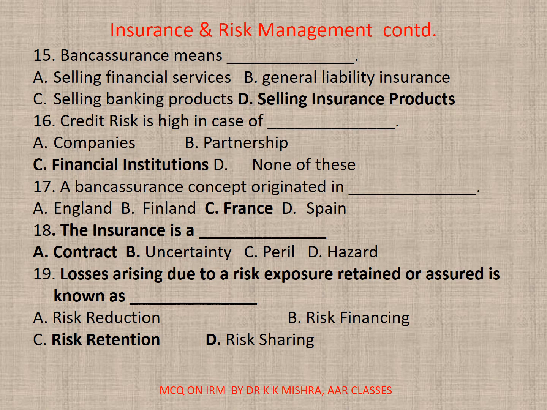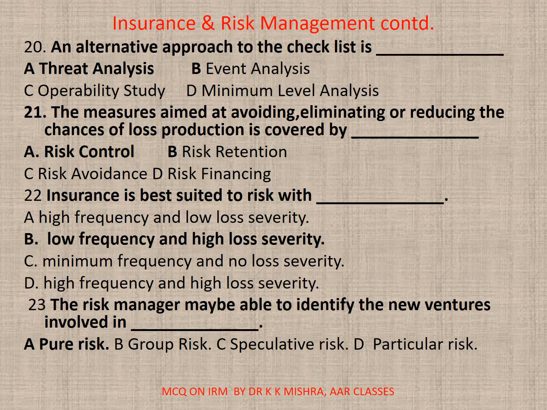France. 18. The insurance is a dash contract. A. Uncertainty. C. Peril. D. Hazard. Correct option is A. 19. Losses arising due to a risk exposure retained or assumed is known as dash. A. Risk reduction. B. Risk financing. C. Risk retention. D. Risk sharing. Correct option is C. Risk retention.